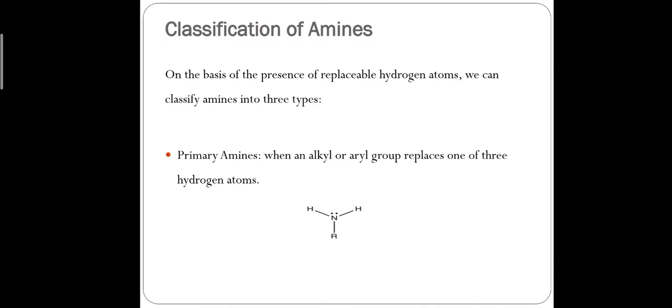So what is primary amine? The primary amine is the amine that contains one alkyl group, where one hydrogen of amine is replaced with an alkyl or aryl group.